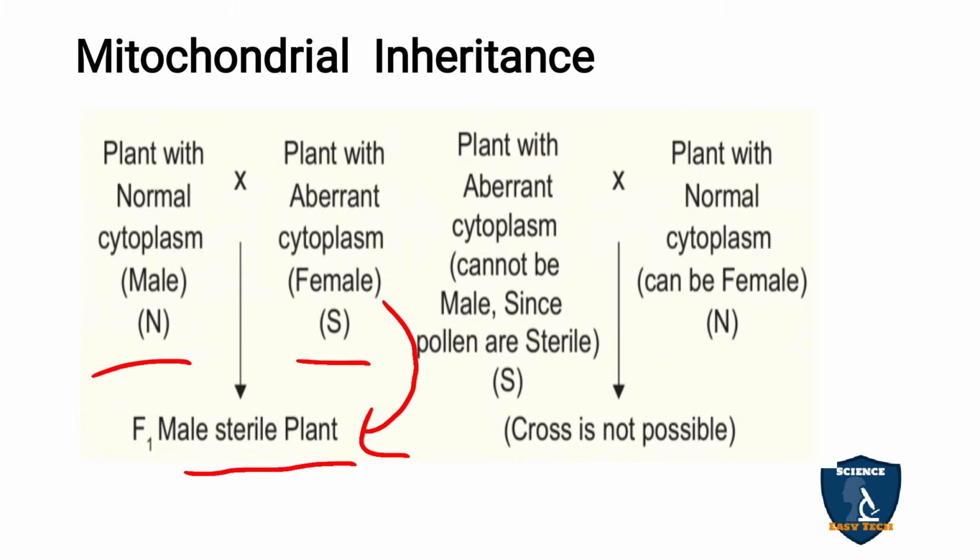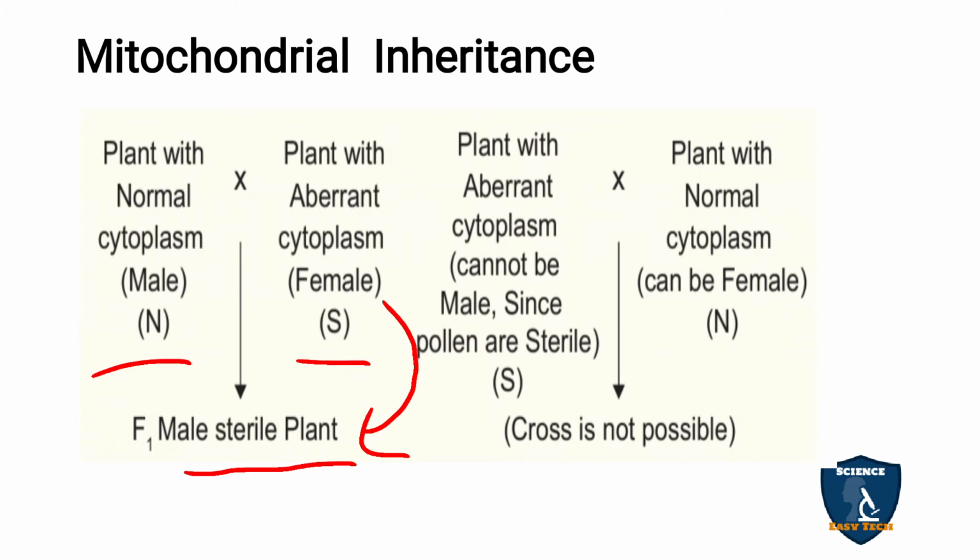In the same way, we do the reciprocal cross. The plant with aberrant cytoplasm cannot be male, since the pollen are sterile.